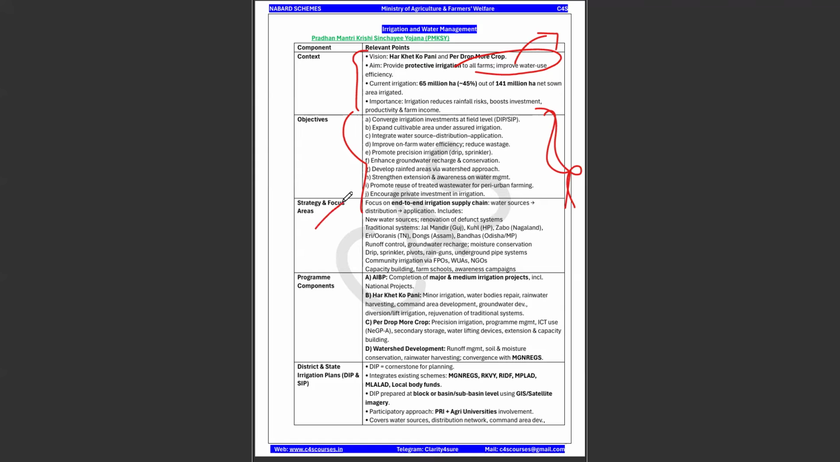Okay, and strategy and focus: end-to-end irrigation supply chain. Okay, through many systems, and there are certain traditional systems also. So this can also be a question. Okay, so please make a note of it. And there are certain components. We all know the components. Okay, so these are some of the four important components of this particular scheme, and we have district and state irrigation plans under many existing schemes like your Krishi Vikas Yojana, MGNREGA, MPLAD. Okay, so this is also through a participatory approach through your Panchayati Raj institutions and your agri universities.